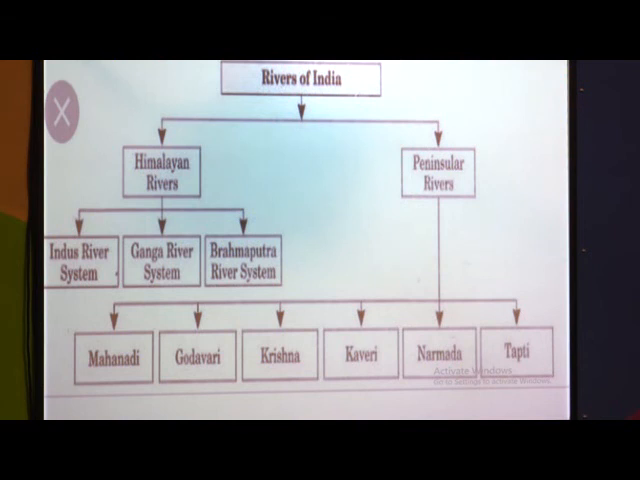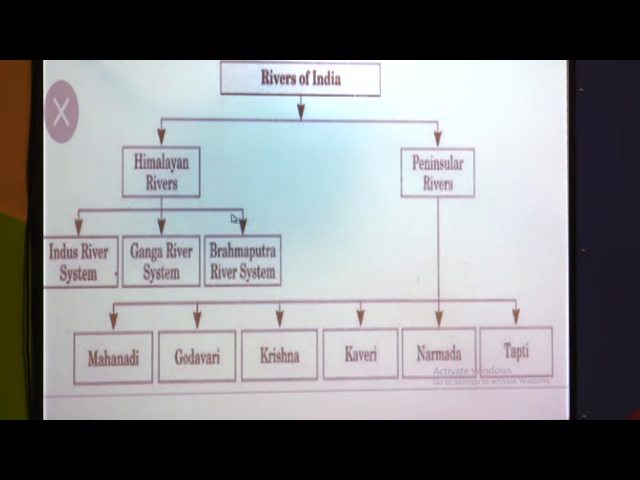Our Indian rivers are classified into two major parts. First, Himalayan rivers, and second, Peninsula rivers. The source of origin of Himalayan rivers is the Himalayan mountains, and the source of origin of Peninsula rivers is the Peninsula plateau. Himalayan rivers are very important because they are totally perennial rivers. The length of these rivers is more compared to Peninsula rivers.